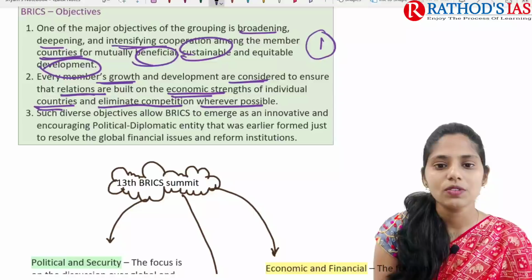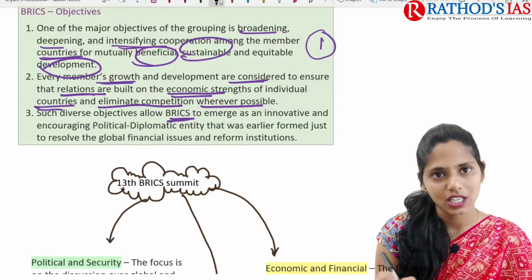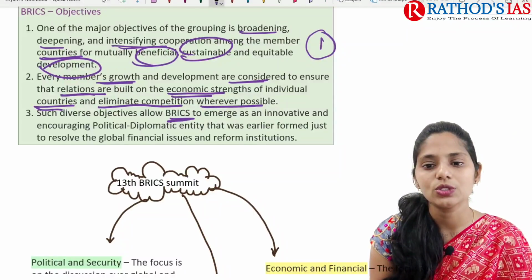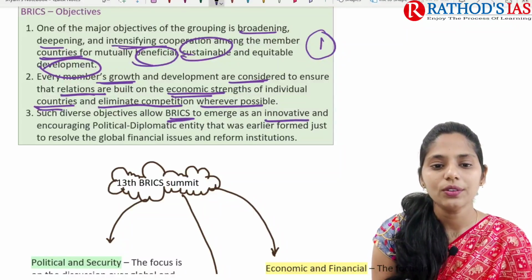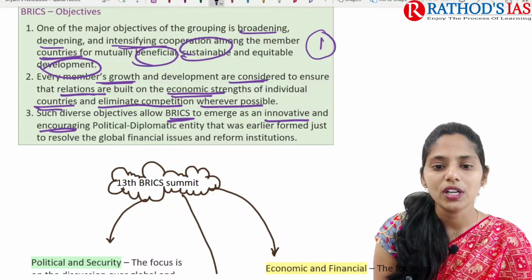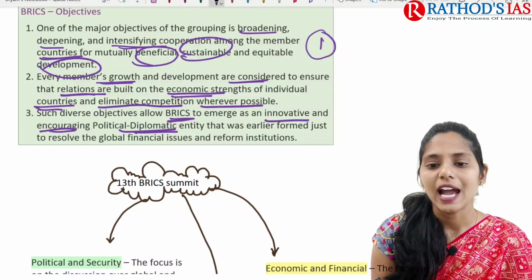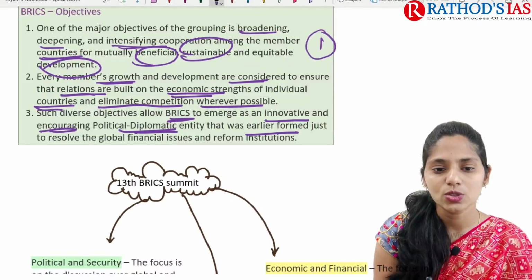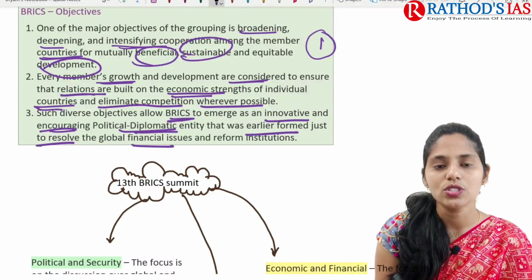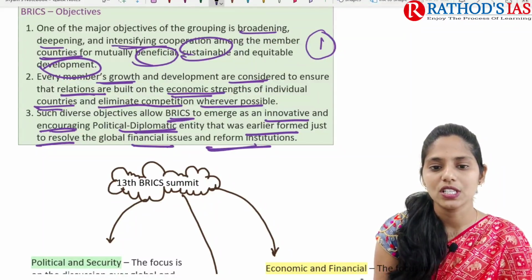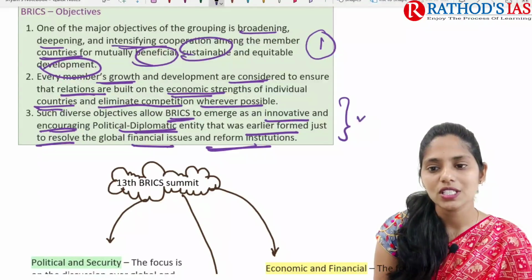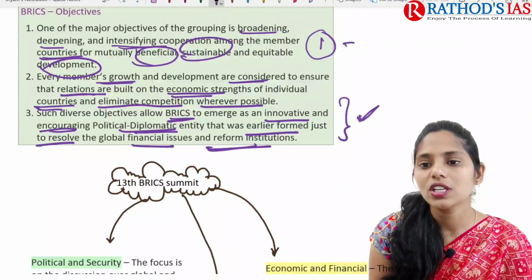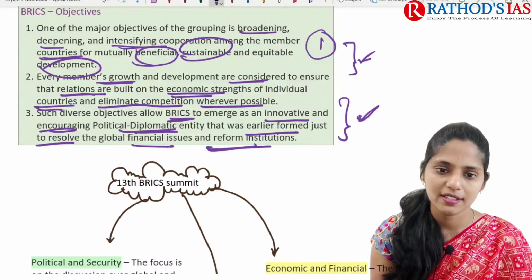And next, one important objective of BRICS is to emerge as an innovative and encouraging political diplomatic entity that was earlier formed just to resolve global finance issues and reform institutions. So for this purpose also it is very important. So these are three important objectives of BRICS.